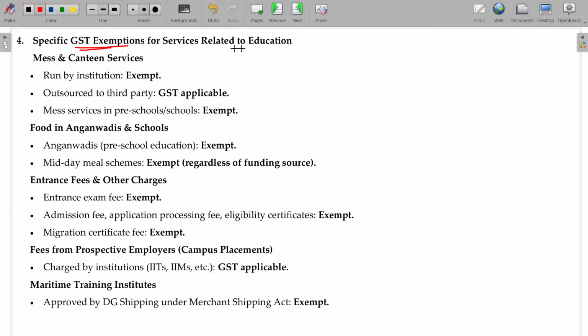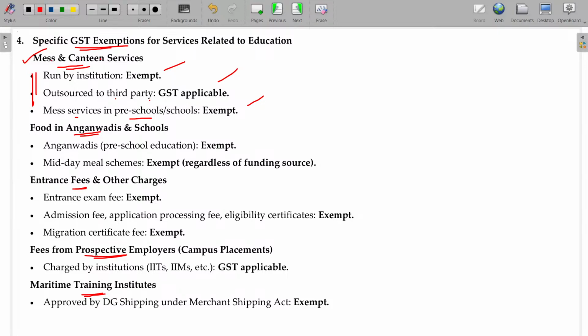Now, specific GST exemption services related to education. Mess and canteen services run by the institution are exempt; if outsourced to a third party, then GST is applicable. Mess services in preschool, exemption. Already we studied, no? The same here. In case of mess and canteen, food and Anganwadi of schools, entrance fees, fees for prospective employees, maritime training institutions, these are the cases we are going to study. Already we studied and we are going to break that further.